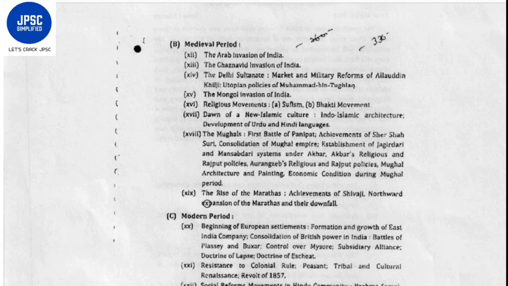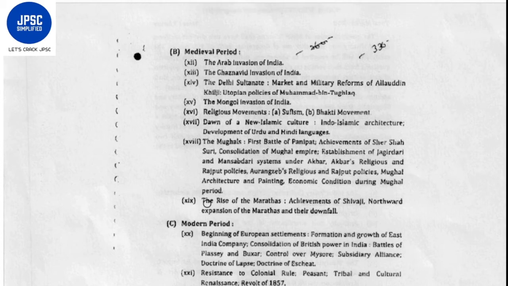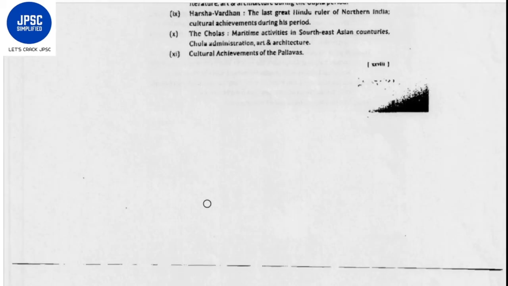So in the total paper you have to answer 20 objective type questions and 4 subjective type questions. Subjective questions will be of 40 marks each. So 40 into 4 is 160 marks from subjective questions, and 40 marks from objective type questions. So totally about 200 marks.